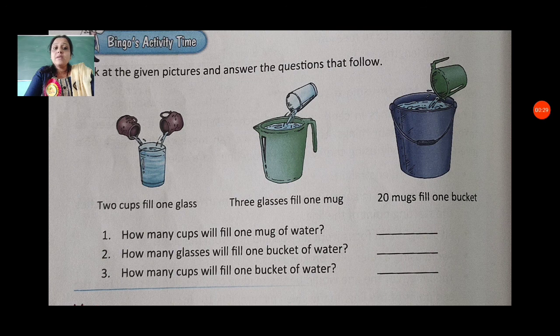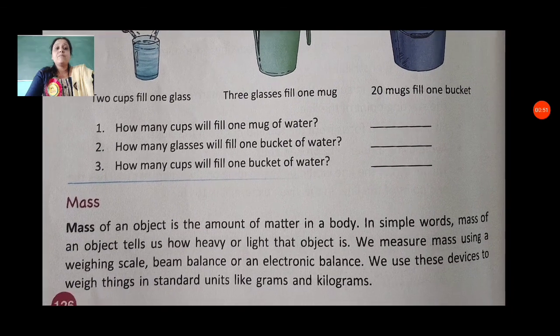How many cups will fill 1 mug of water? So 2 cups fill 1 glass of water. Then how many glasses will fill 1 bucket of water? Then 3 glasses fill 1 mug. And how many cups will fill 1 bucket of water? Then 20 mugs. You can see here the different containers have different capacity.